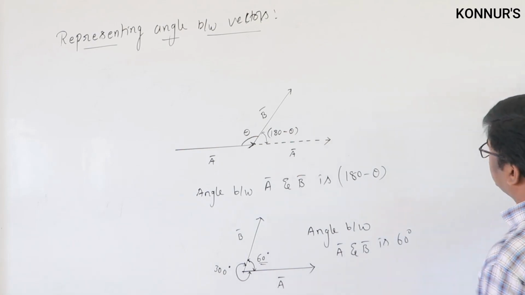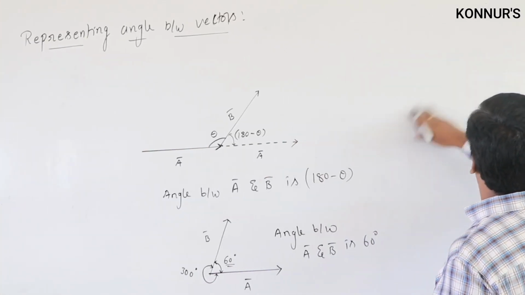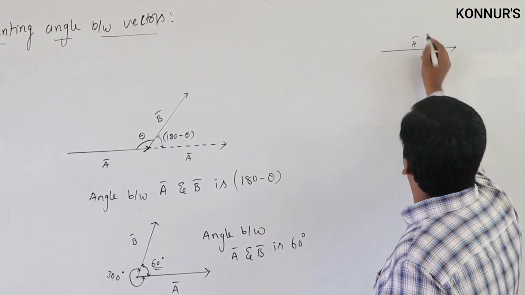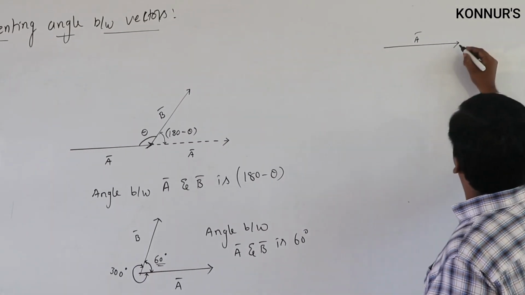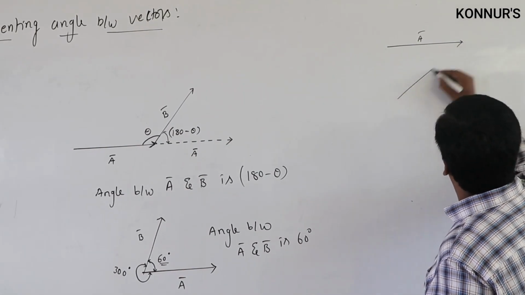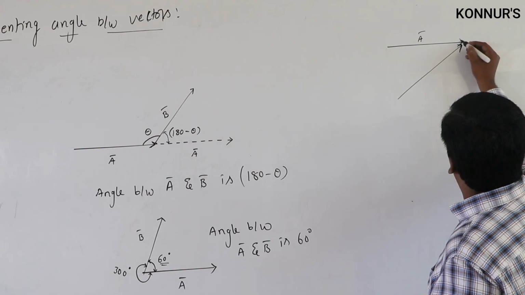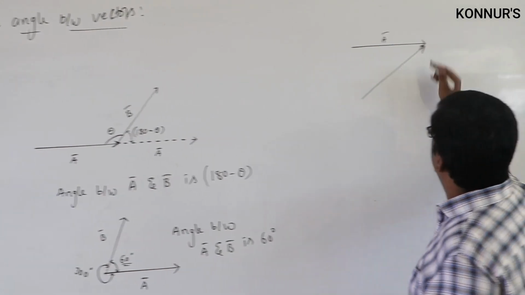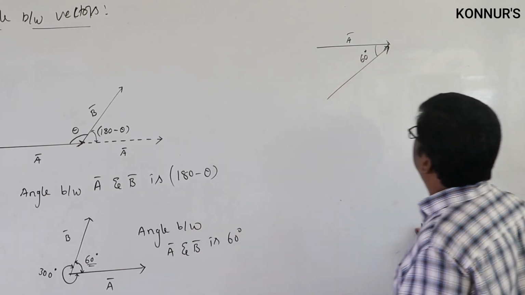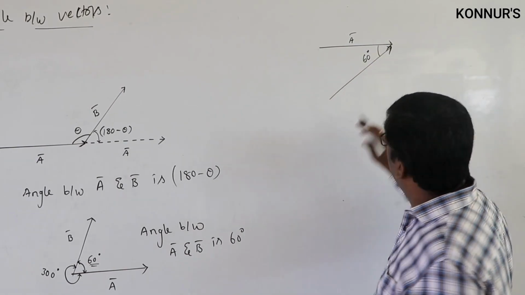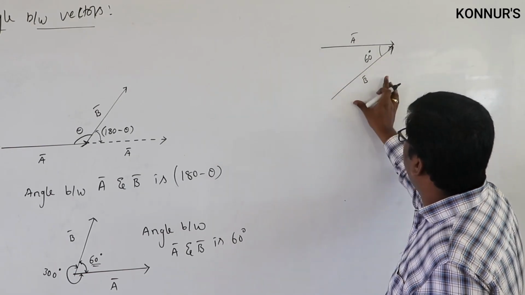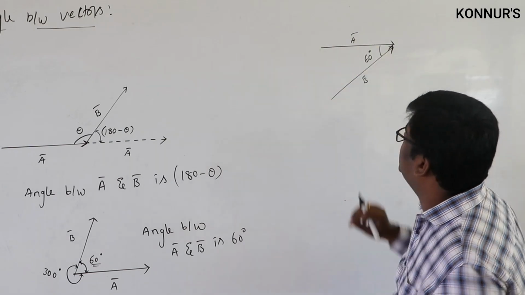Let us see one more example. Here A bar is there, and here B bar is there like this. Here both the heads are at the same point. Let us suppose the angle here is 60 degrees. The same procedure you have to follow. Either A bar or B bar you have to displace parallel to itself.